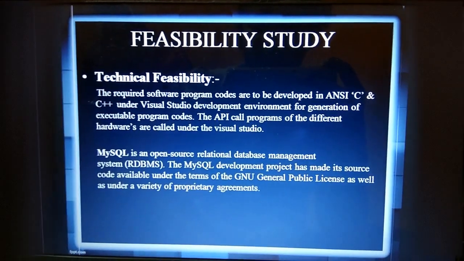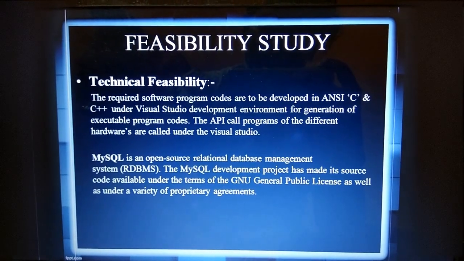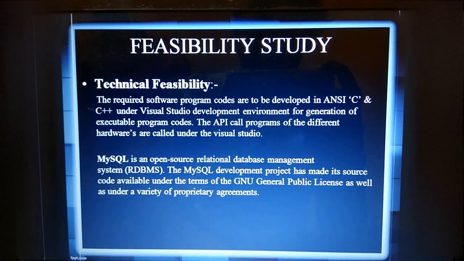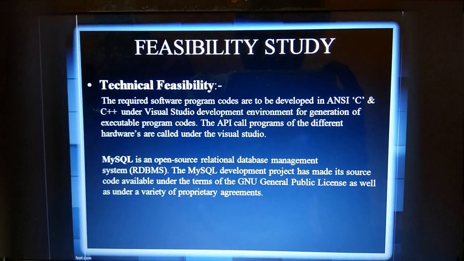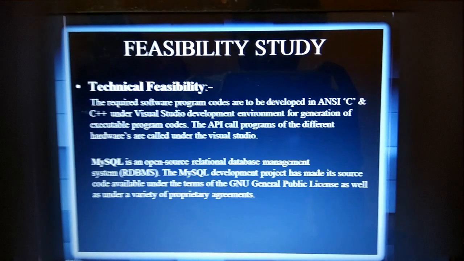And this is the feasibility study, technical feasibility. The required software program codes are to be developed in C and C++ under Visual Studio development. And for the backend we are using MySQL, an open source relational database management system.